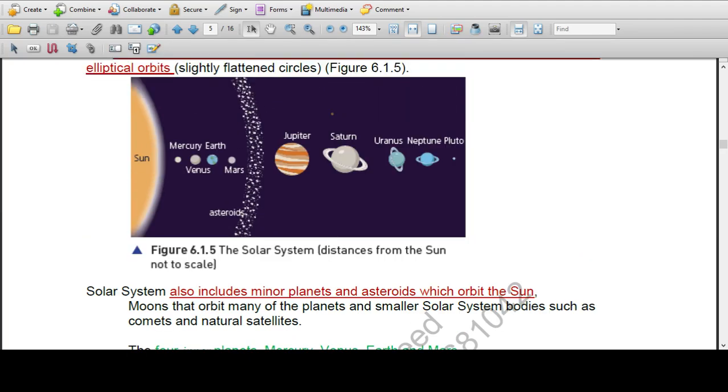This asteroid belt basically separates these 4 planets. The outer planet of the rocky group is Mars, and the gaseous one is Jupiter. So between Mars and Jupiter this asteroid belt exists, and it also orbits around the Sun.